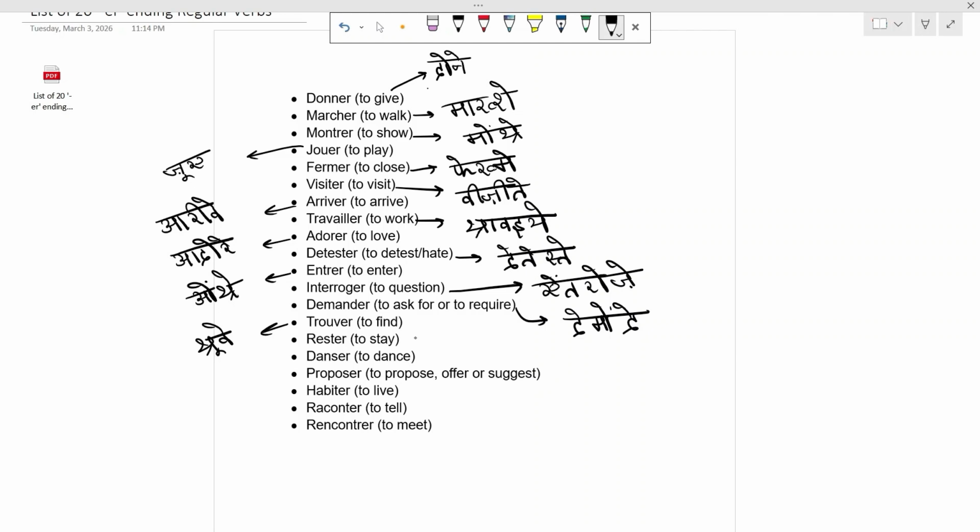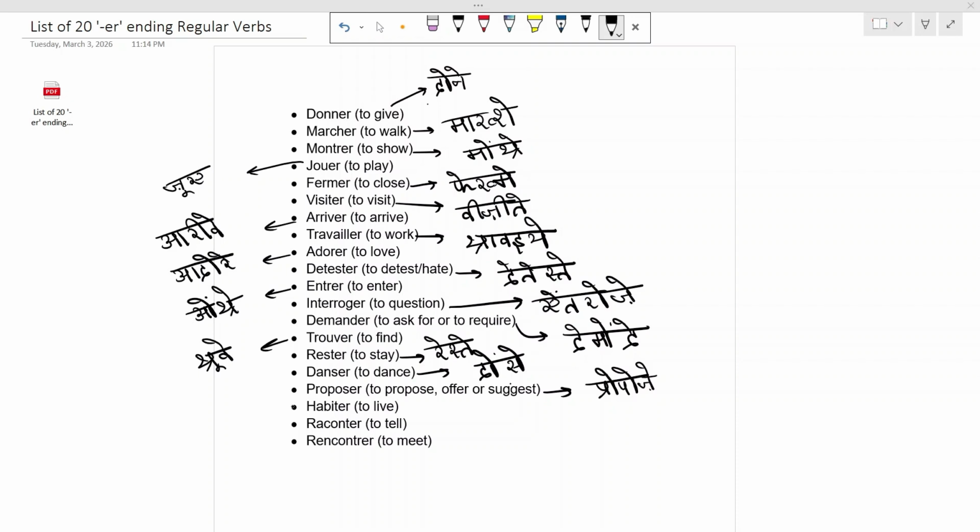Trouver means to find. This is rester. This means to stay, not to rest. This is danser. This is proposer. Rester means to stay. Danser means to dance. Proposer means to propose, offer, or suggest.